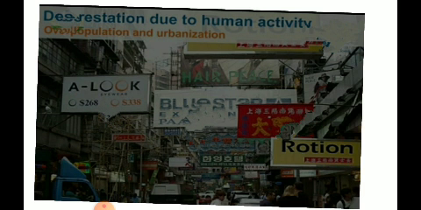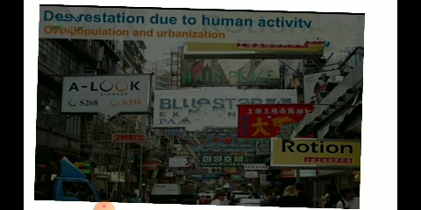Now deforestation also occurs due to overpopulation. As the population keeps increasing and the cities grow larger and larger, what happens? As the number of people increases, urbanization takes place.